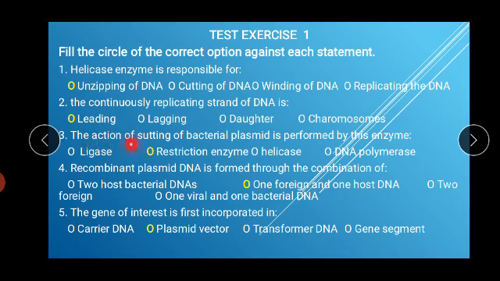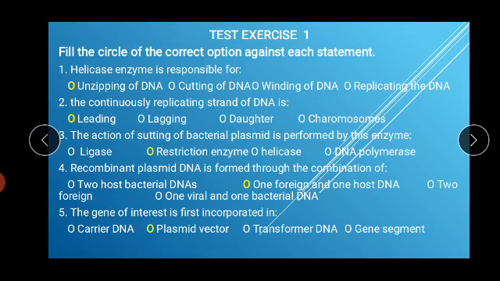Number 3: the action of cutting of bacterial plasmid is performed by this enzyme. These are the names of different types of enzymes. We have to choose the right option that is responsible for cutting the bacterial plasmid. What is bacterial plasmid? Students, bacterial plasmid is a circular DNA strand. It is present in the cytoplasm of the bacterium, and it can replicate independently. For cutting this plasmid DNA, actually restriction enzyme is involved.